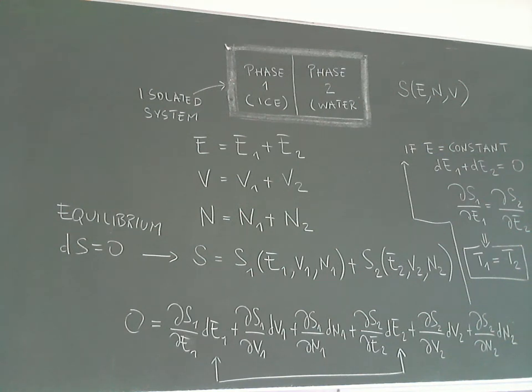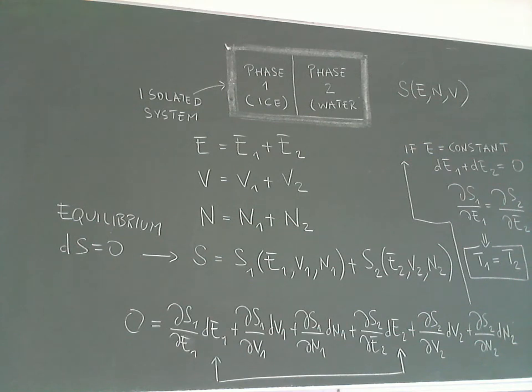Finally, we find that the derivative of the entropy of phase 1 with respect to the energy of phase 1 must be equal to the derivative of the entropy of phase 2 with respect to E2. But what is this? This is concluding that the temperature T1 must be equal to T2, because dS/dE is 1 over the temperature. Okay, so that's the condition.